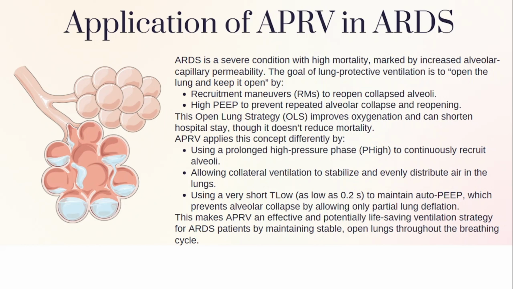With APRV, the concept is fully different. We use a prolonged high pressure phase, that is PI, which continuously recruits the alveoli, and allows collateral ventilation to stabilize and evenly distribute the air in the lungs. And if we keep using a very short TLO, it maintains auto-PEEP, which prevents alveolar collapse by allowing partial lung deflation. This makes it an effective and potentially life-saving ventilation strategy for ARDS patients, maintaining a stable and open lung throughout the breathing cycles also.